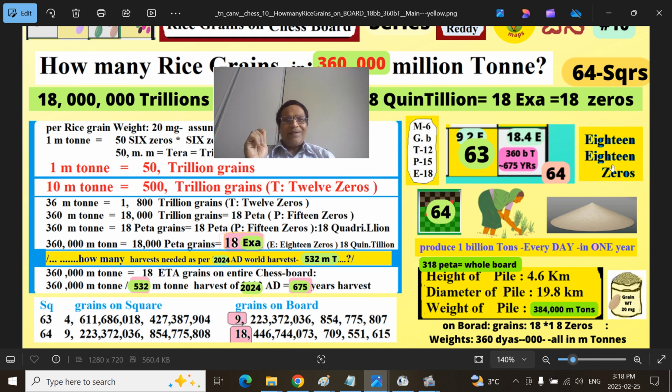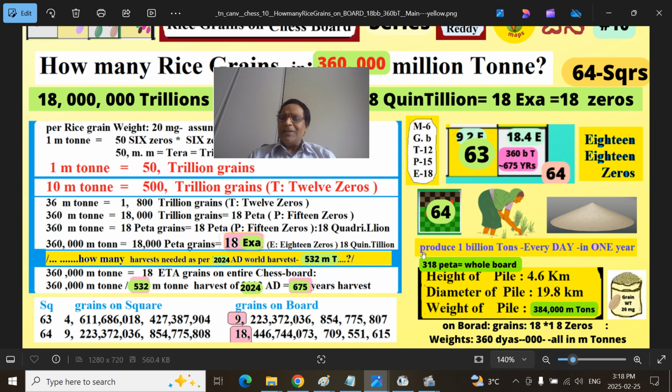Assuming each grain is 20 milligrams, and assuming every year you can harvest 532 million tons, you have to harvest around 675 years' worth to fill the entire board. If you adjust the weight a little bit, it can be a little different, 600 to 700 years, we can say.